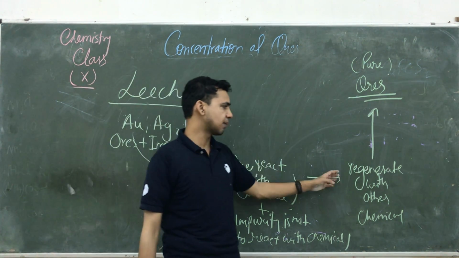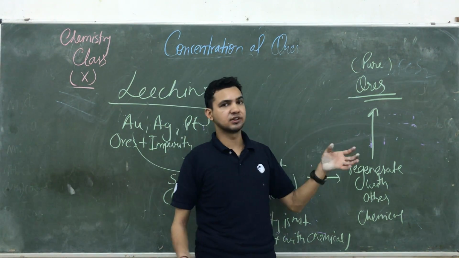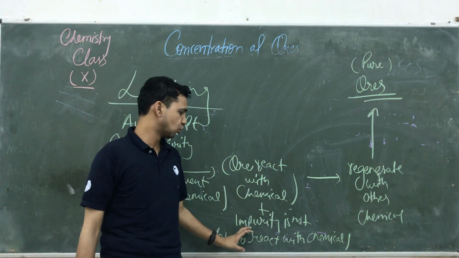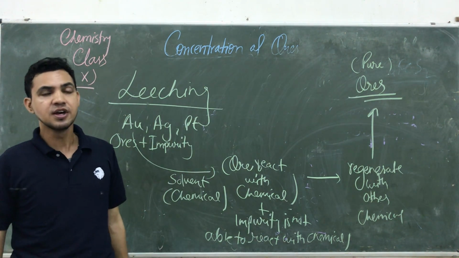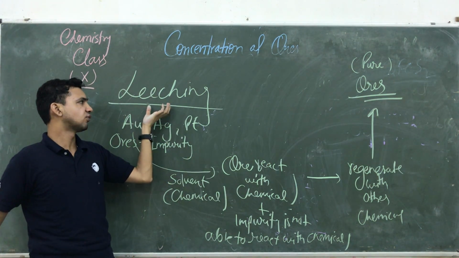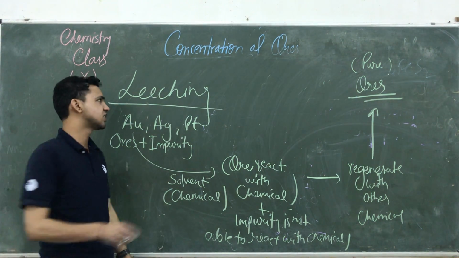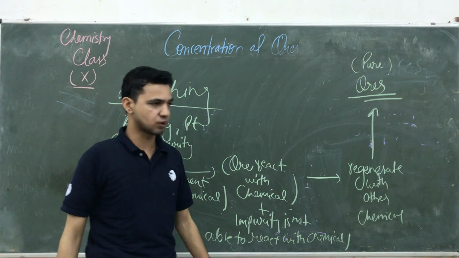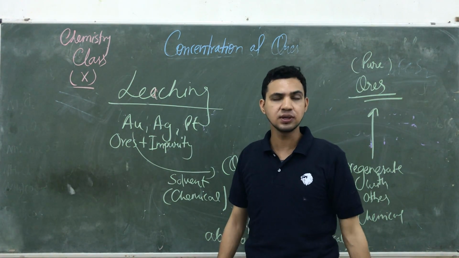Okay, inside this chemical we are adding another chemical. So what happened, the ore is regenerated, the ore is reprecipitated again, and we are getting a pure ore. In that ore no impurities are available. अगर इसमें कोई impurities थी भी तो हमने उसको क्या कर दिया, chemical डालकर remove कर दिया है. So that process is not in your syllabus, but I am just giving an introductory part as a small knowledge. I am just giving you the process as leaching. L-E-A, it's leaching, LEACHING. So that's why that process is known as the leaching process. Means to say regenerating any compound with the help of chemical is known as the leaching process.